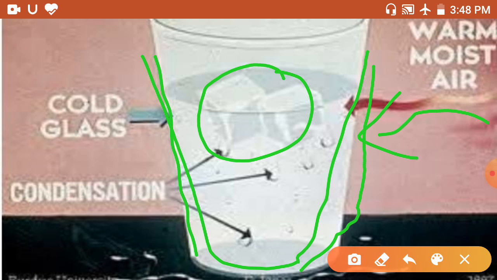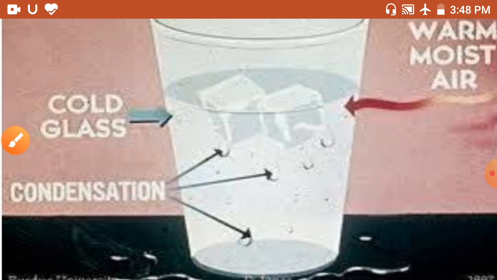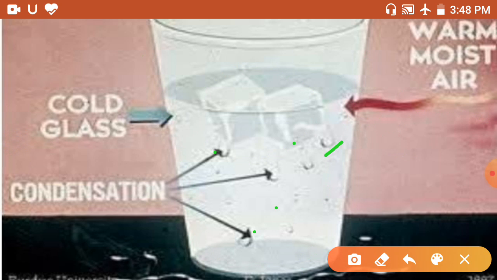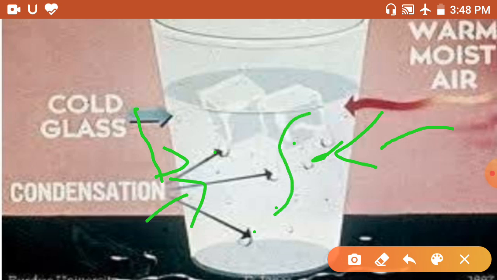When the cold surface comes into contact with warm and moist air, the vapor changes into liquid, and this process is called condensation. The glass surface is brought below the dew point temperature of the air, which causes water vapor present in the air to condense onto the glass in the form of liquid.